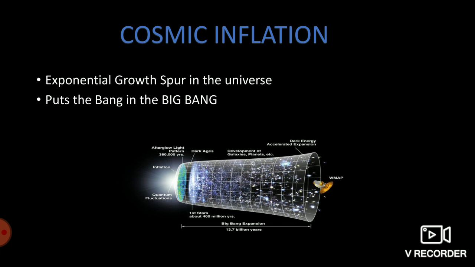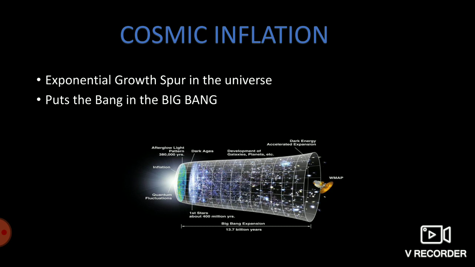There were some problems with the conventional Big Bang theory, and inflation solves most of them. So what is inflation? Inflation is the exponential growth spurt of the universe at early stages. The inflationary epoch lasted for 10 to the power minus 35 seconds. In that tiny fraction of a second, our universe expanded from the size of a grain of sand to half of the observable universe, compared to Planck time. Many physicists like to say inflation puts the bang in the Big Bang.